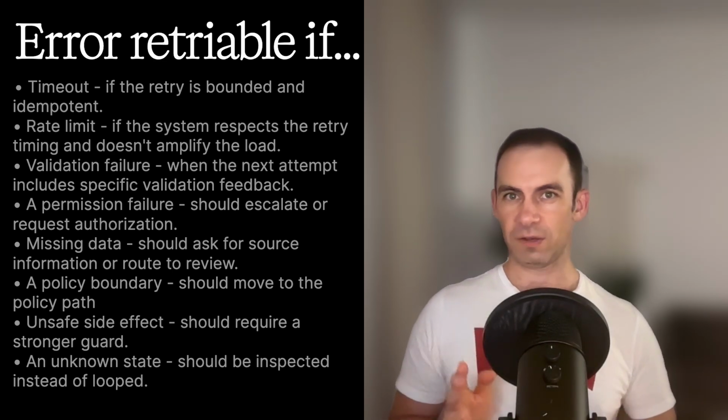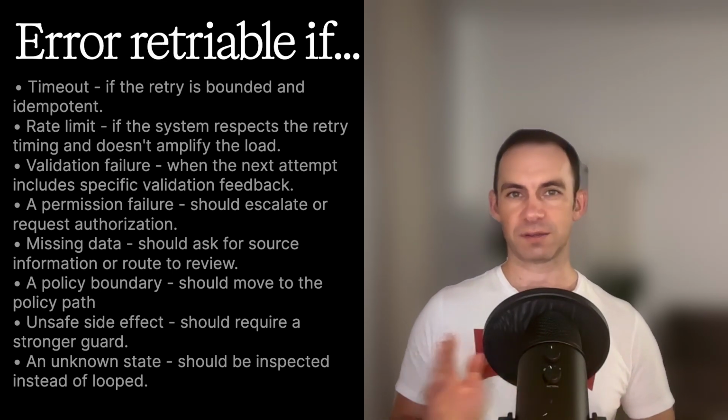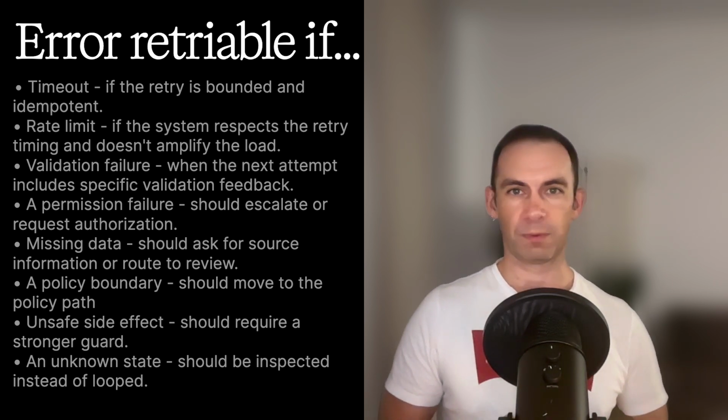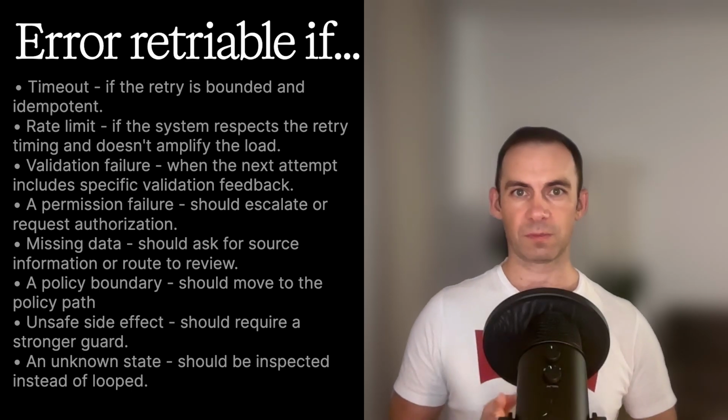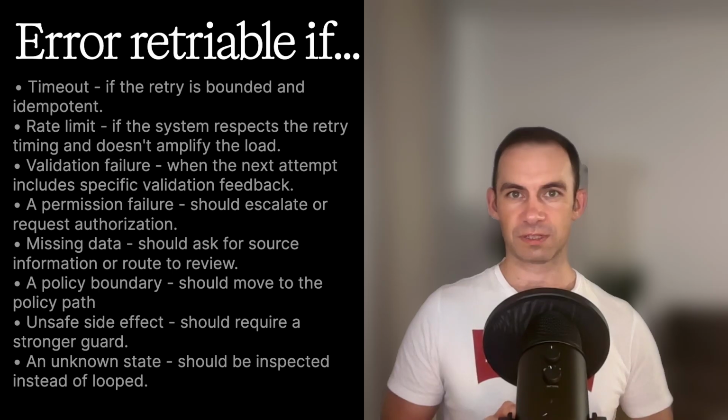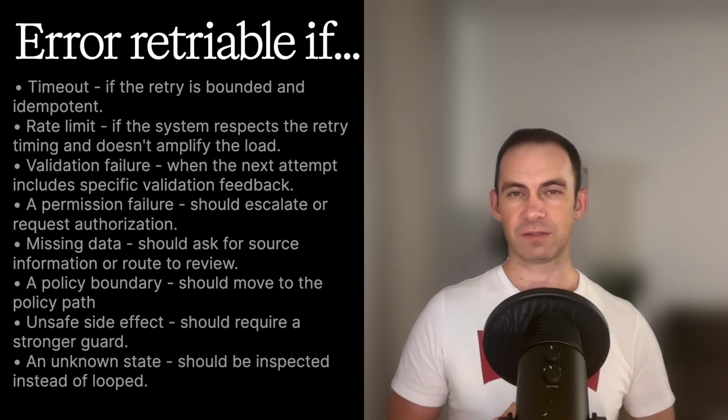A permission failure should escalate or request authorization. Missing data should ask for source information or route to review. A policy boundary should move to the policy path. An unsafe side effect should require a stronger guard. An unknown state should be inspected instead of looped.